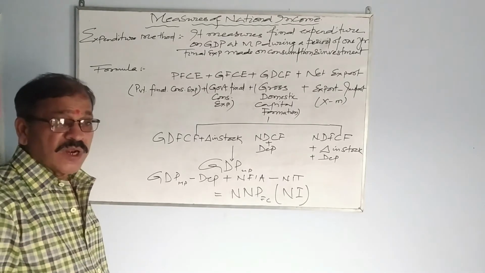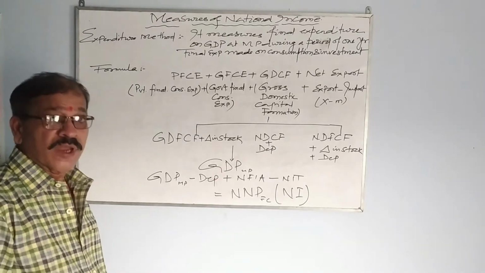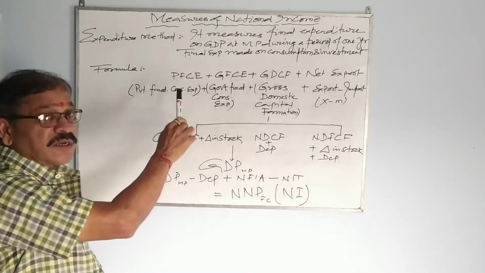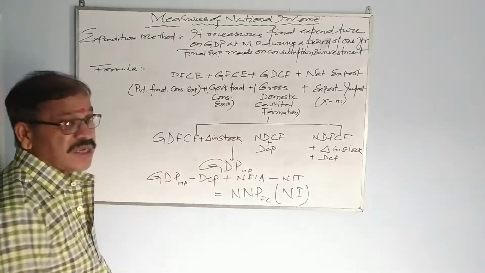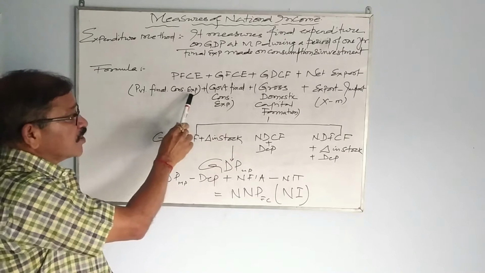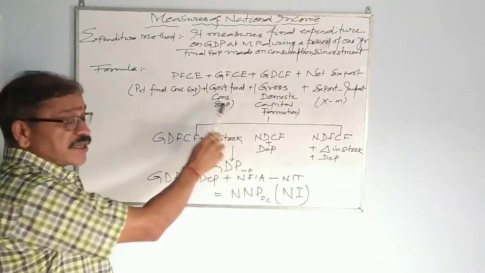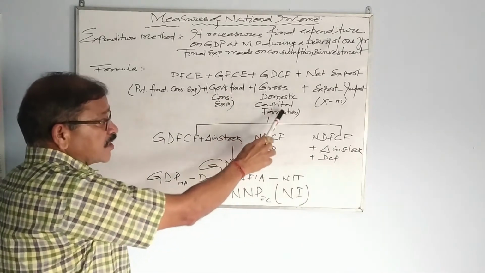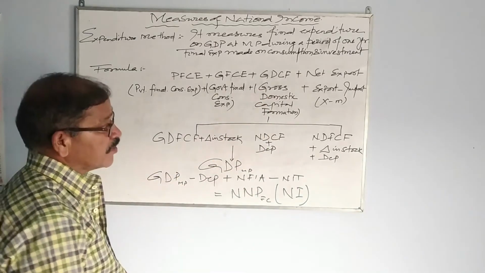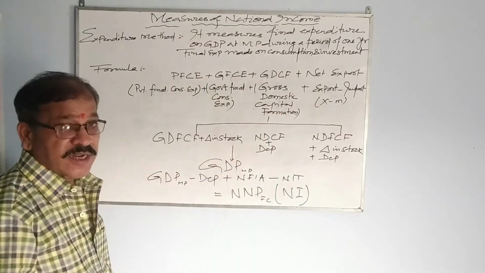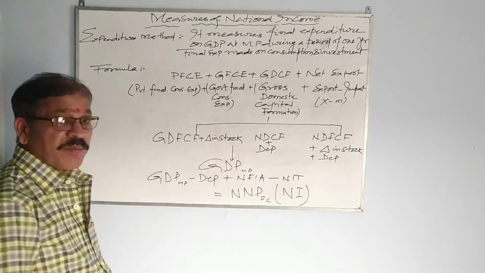So now, formula for solving our national income problems through expenditure method. See what is the formula. The formula goes like this: PFCE, that means private final consumption expenditure; GFCE, that means government final consumption expenditure; then gross domestic capital formation, that is GDCF; then net export. If you add all these, then you will get GDP MP.